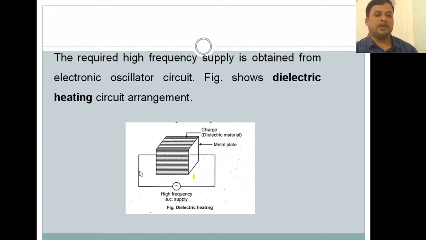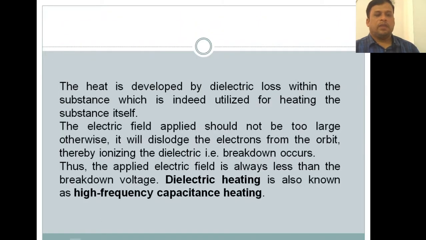The two metal plates are connected to a high frequency AC supply, and in between the charge is kept, and due to the molecules present inside this charge some heat is generated, and that heat is nothing but the dielectric heating. So this material is called dielectric material, and the heating is called dielectric heating. This dielectric heating is possible by connecting this circuit with a high frequency oscillator as well as two metal plates. Coming to the next point, the heat is developed by dielectric loss within the substance, which is utilized for heating the substance itself.